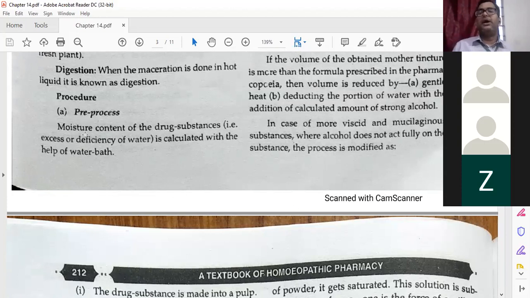The moisture content should be as per HPI. If we are taking any drug material, it should contain moisture content only as per HPI. Then the excess or deficiency of moisture of the drug material is calculated with the help of a water bath. We have already seen that procedure, how to calculate the moisture content of a particular drug material.